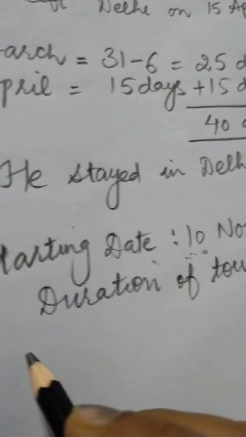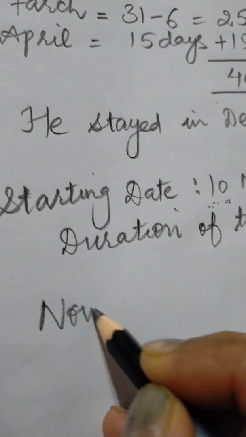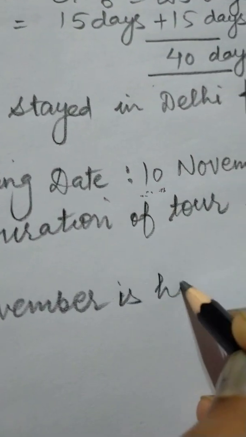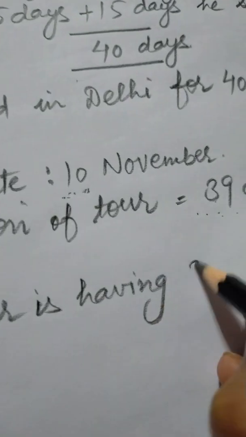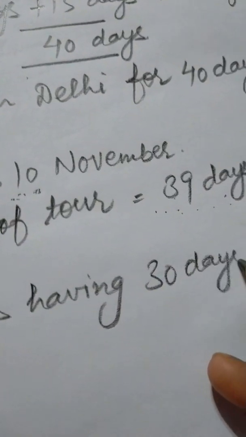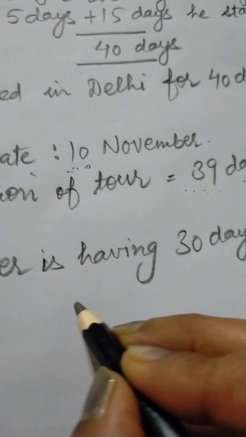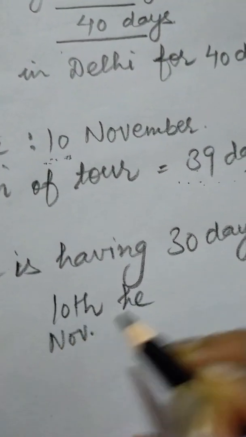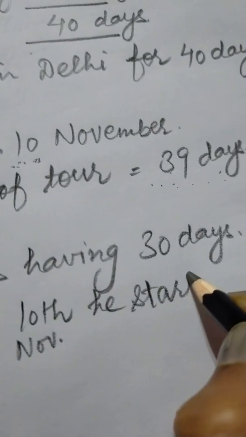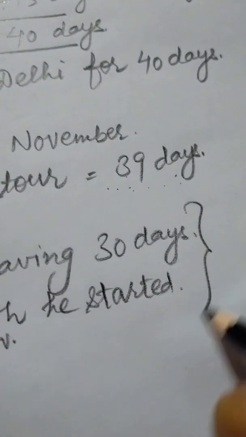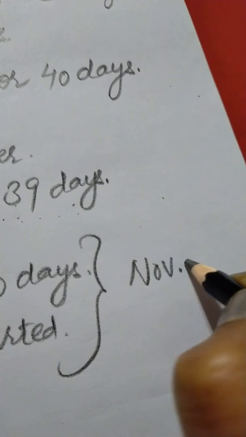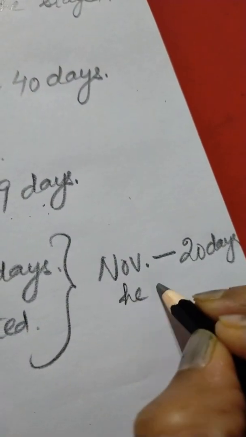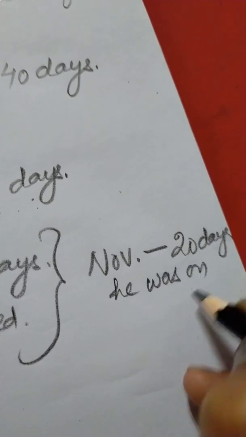Yes, we will write here November is having 30 days, total 30 days. Yes, and on 10th November he started. Then we will say that November month 20 days he was on tour.